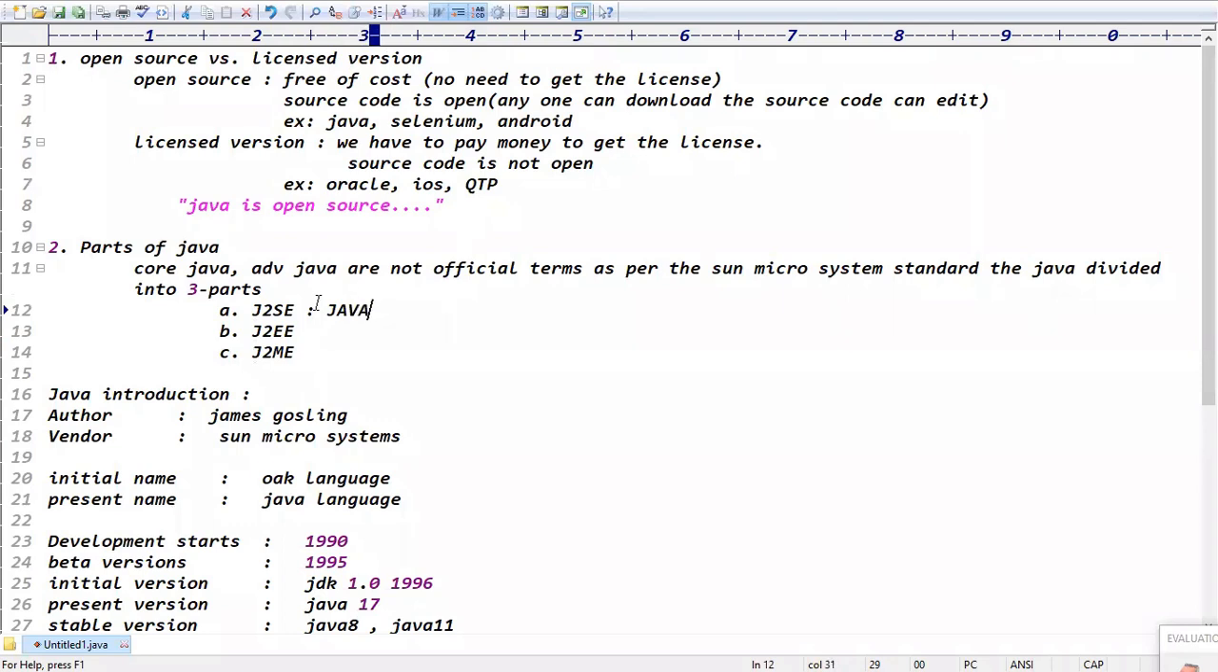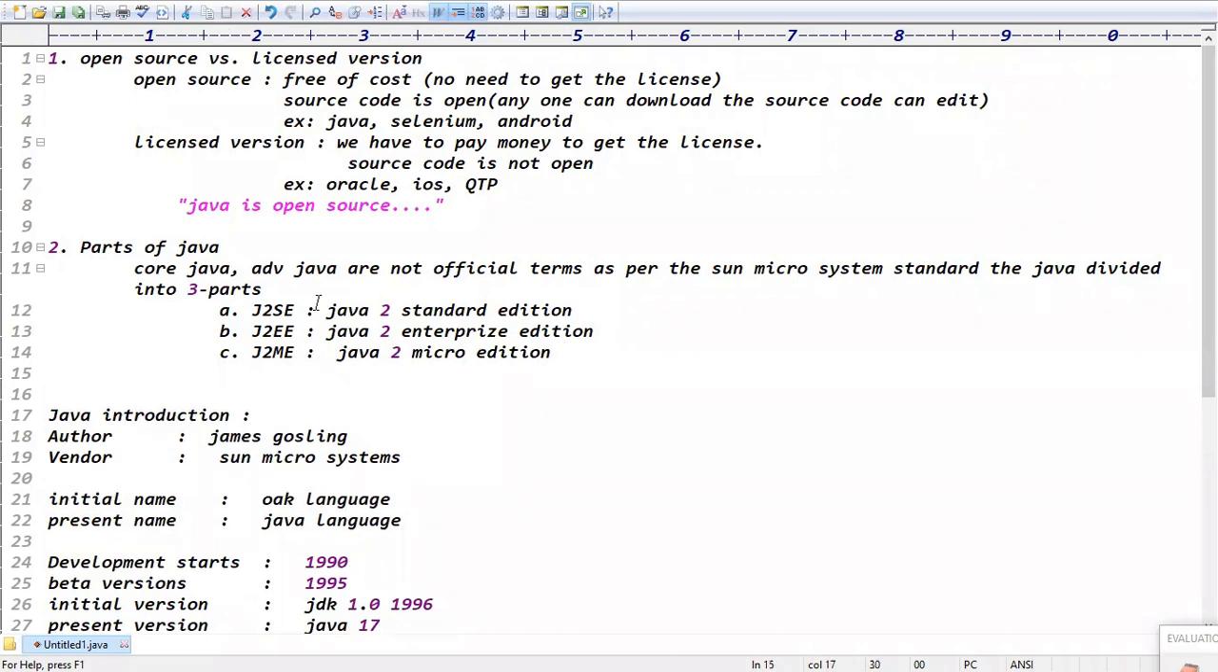Guys, what is the full form of Java 2? Java 2 Standard Edition, right? Next one, Java 2 Enterprise Edition, right? Yeah, these are the official terms, guys. Enterprise Edition and Java 2 Micro Edition, right? Maybe Bharat also may be correct about a fourth one. JavaFX is not part of Java. You can check it, Bharat: is JavaFX present in Java or was it removed from Java?